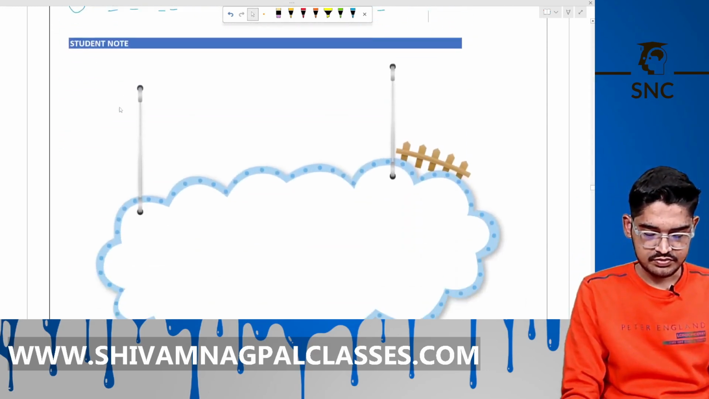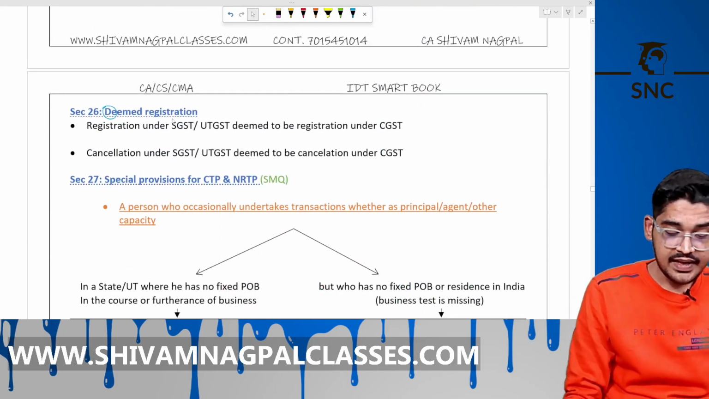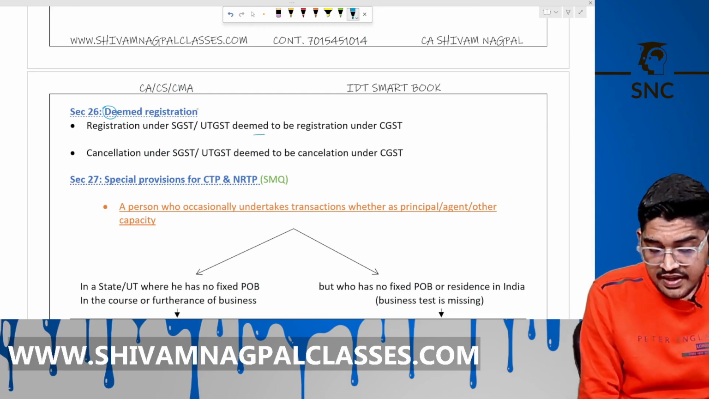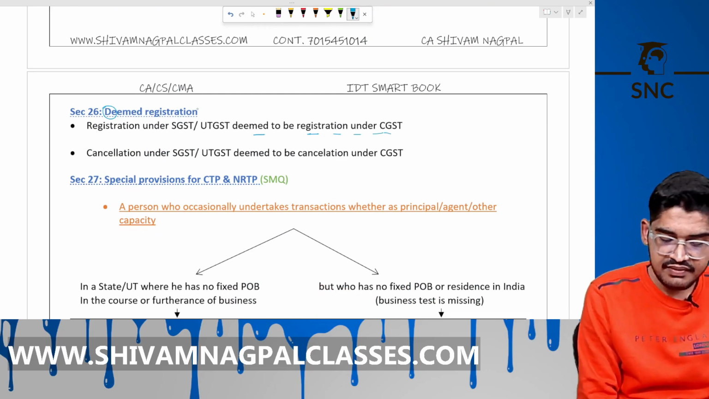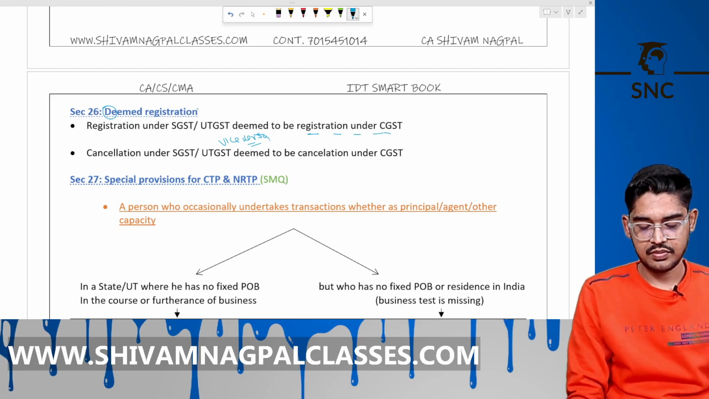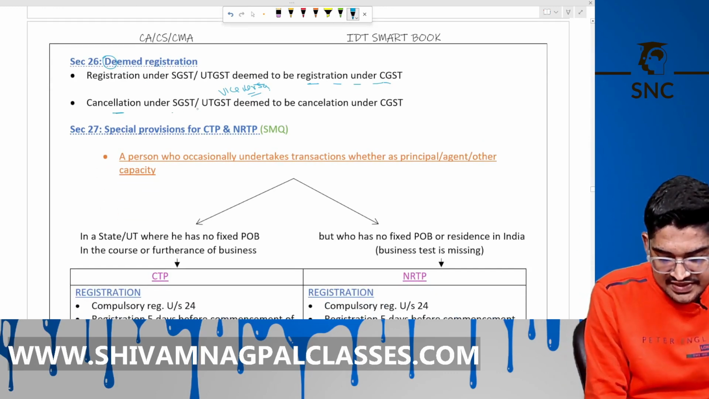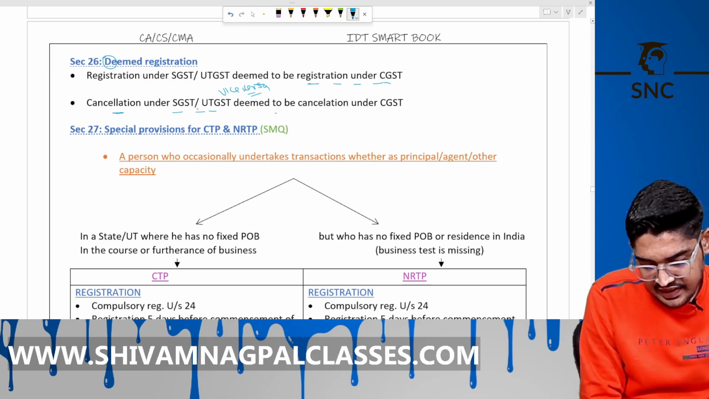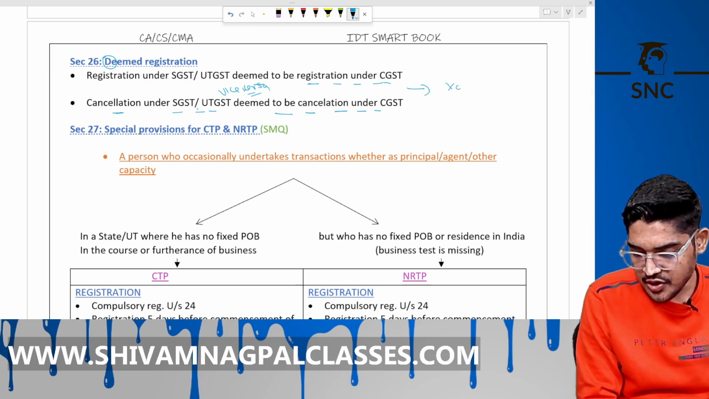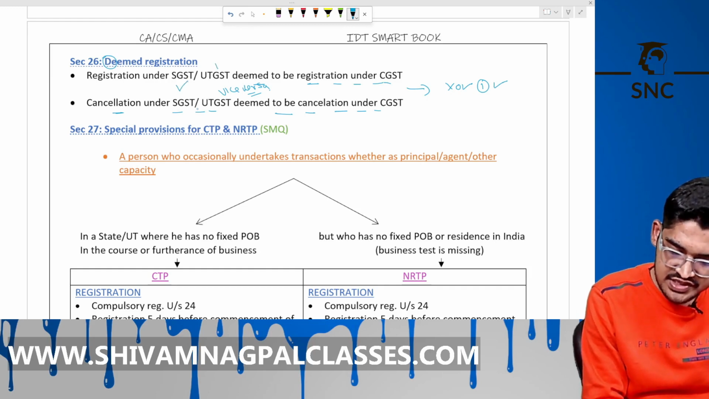Now, deemed registration. That registration under SGST and UTGST is deemed to be registration under the CGST and vice versa. And cancellation under the SGST and UTGST is deemed to be cancellation under the CGST. Means you need to register only under the one, that is SGST and UTGST. Okay.